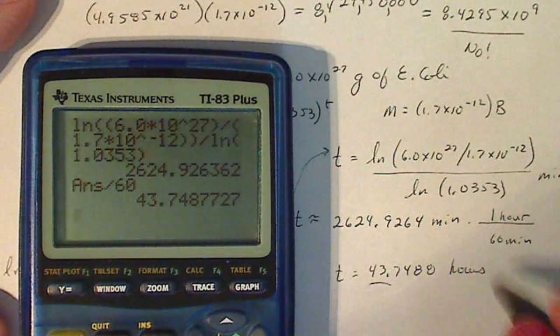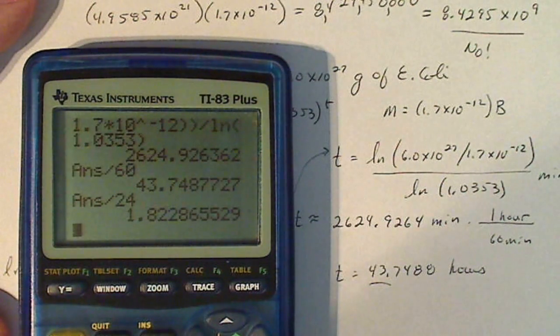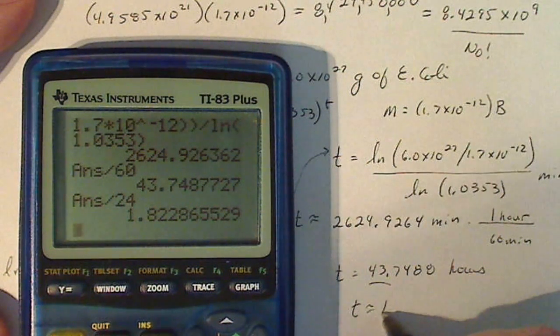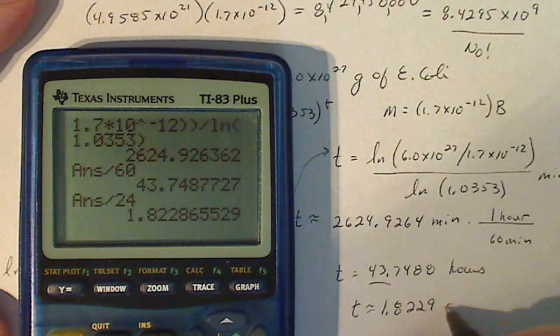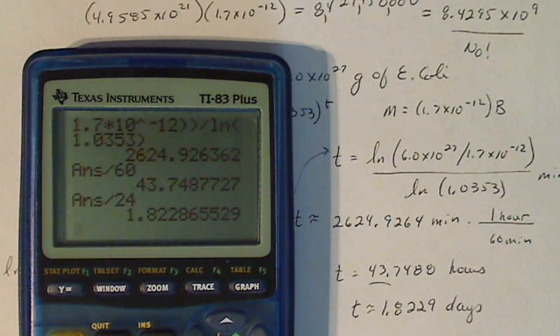If you want to know how many days it is, you divide by 24. There's 24 hours in a day. So you get t is approximately 1.8229 days. Now, that's still pretty scary. In less than 2 days, that E. coli breeds to having the same mass as the Earth. So it's still frightening in a sense that bacteria out of control can grow that fast.